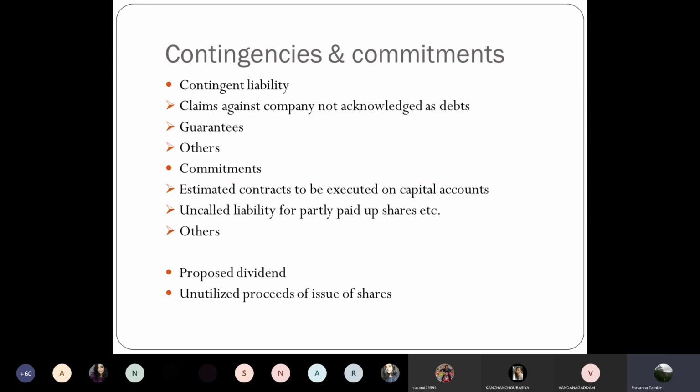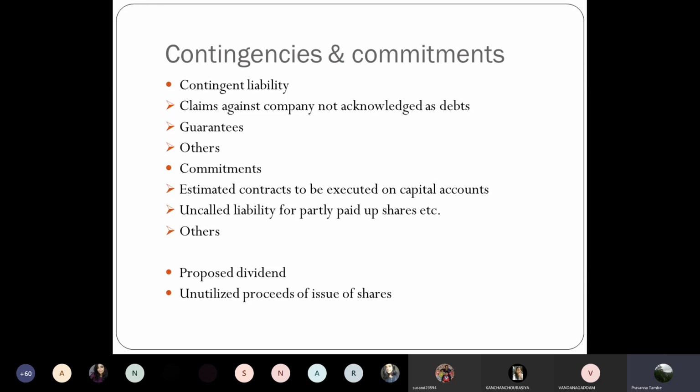But there may be a few transactions which will have some repercussions in the next few months or in future, and those are as of now not shown in the balance sheet for certain reasons, because these are transactions which cannot be recorded in the balance sheet. But as a reader, you must know what kind of impact these transactions will have on the balance sheet of a company. And therefore, some of these transactions are disclosed as contingencies and commitments.